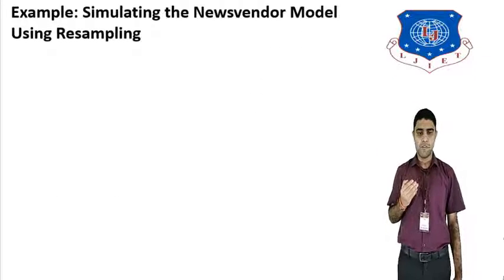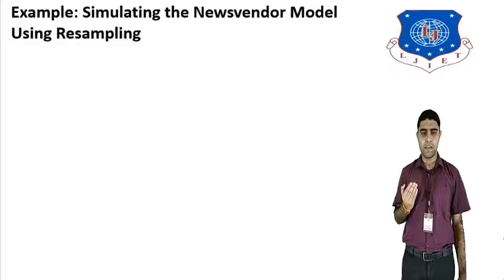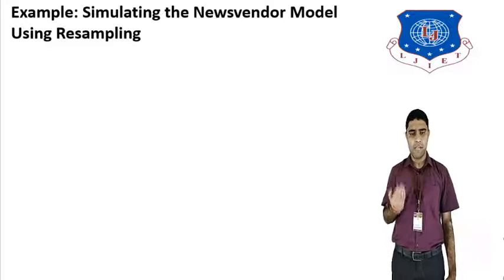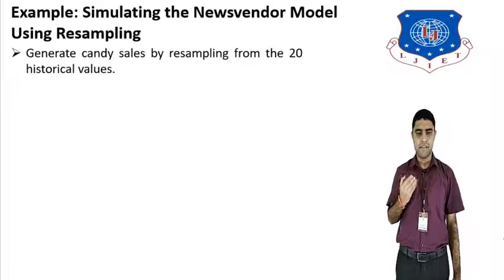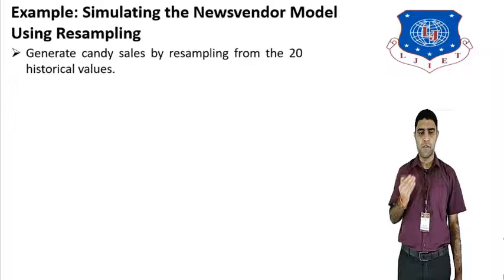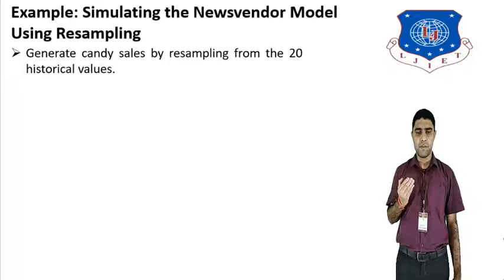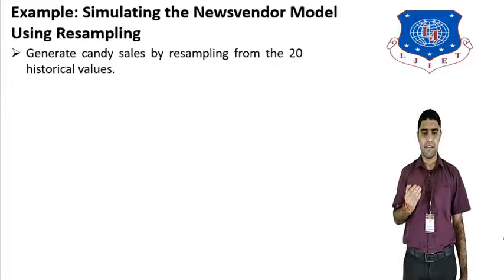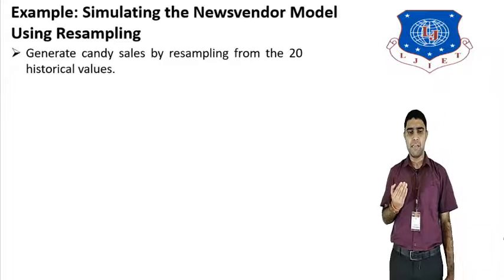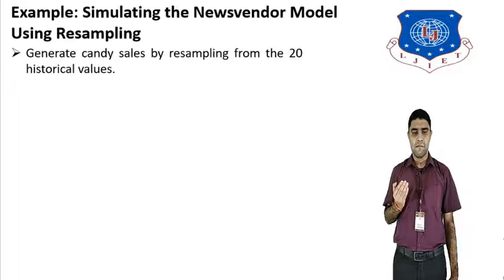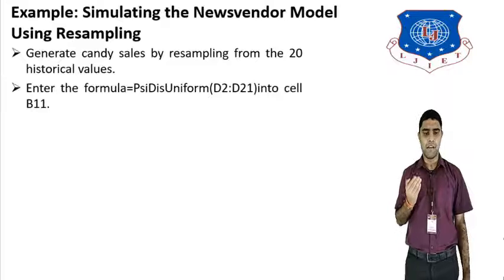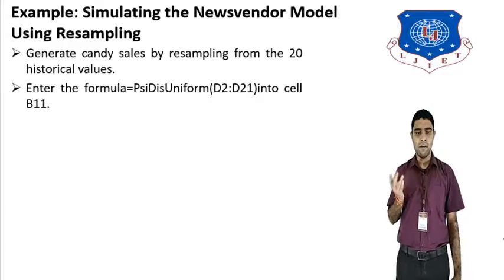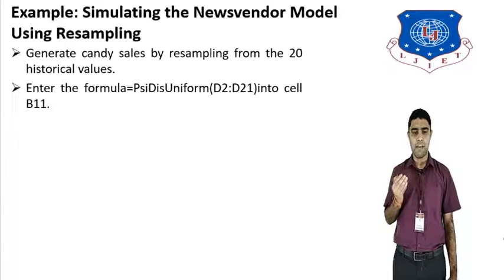Example: how we can simulate the newsvendor model using the resampling technique. First, we generate the historical candidate sales for the resampling from 20 historical values. We take the last 20 past data and generate the historical candidate sales by applying the resampling technique. After that, we enter the formula in the Monte Carlo simulation model, that is, the Analytic Solver platform.